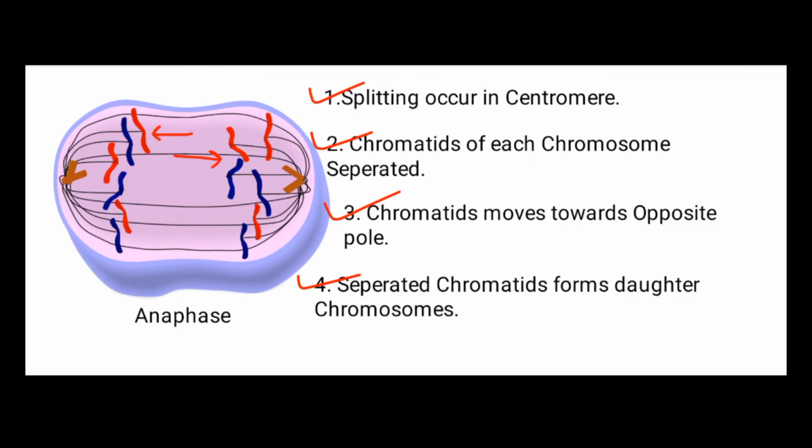In this diagram there are 6 chromosomes in total. From the 6 chromosomes, 12 chromatids are separated, and of the 12 chromatids, 6 chromatids move towards this pole, and the remaining 6 chromatids move towards this pole. So this is anaphase, the third phase of karyokinesis.